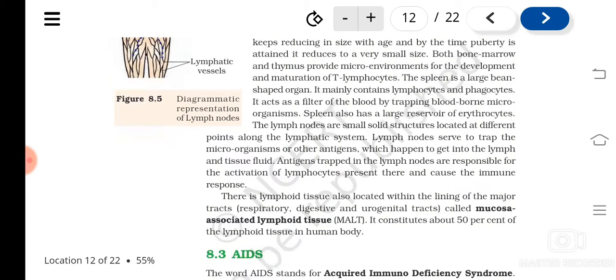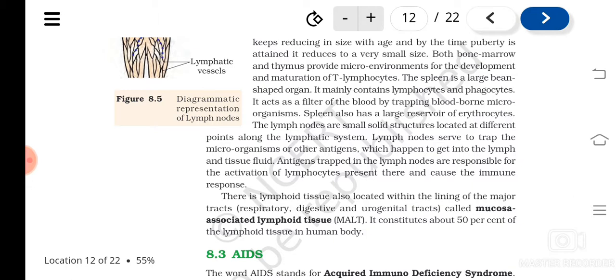Another lymphoid tissue associated with the immune system is the mucosa associated lymphoid tissue, MALT. So what is MALT? The lymphoid tissue associated with the lining of major tracts. There are various tracts in the body, isn't it?